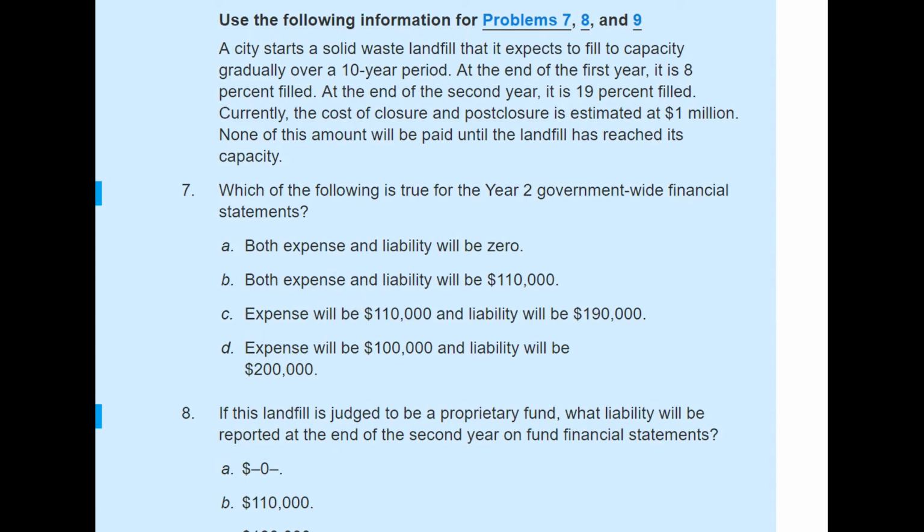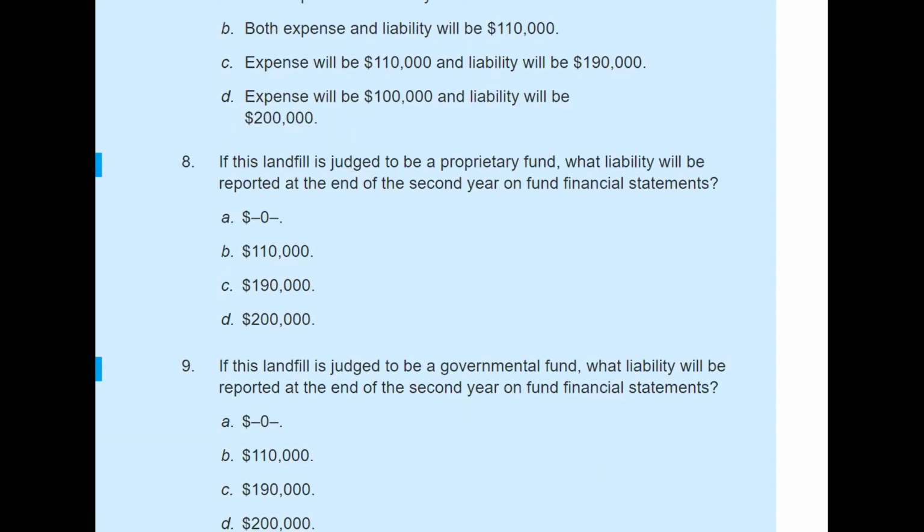Now let's see the next question. It says that if the landfill is judged to be a proprietary fund, what liability do we have to record at the end of the second year? Now remember, what do we mean by proprietary fund?